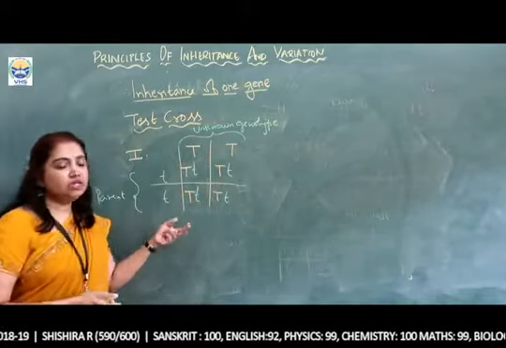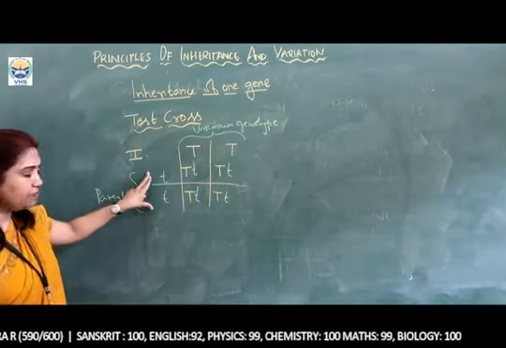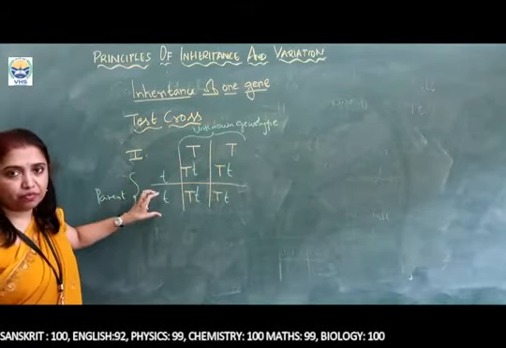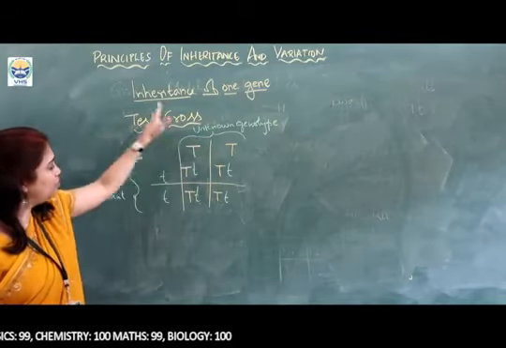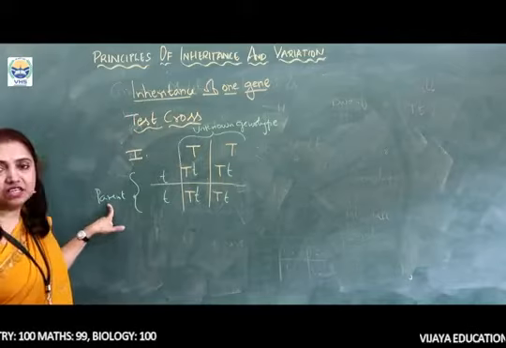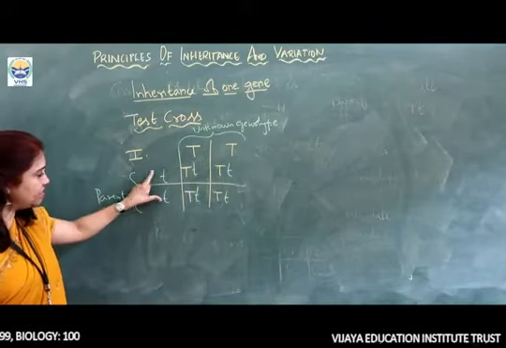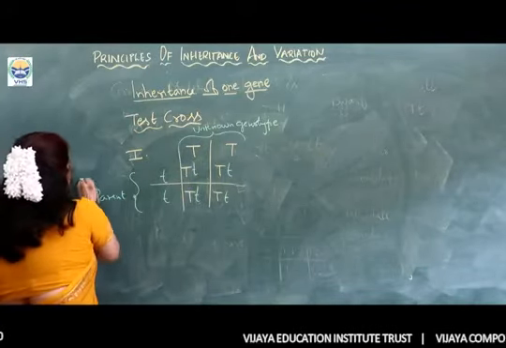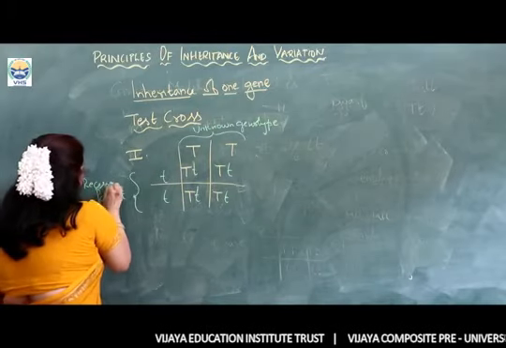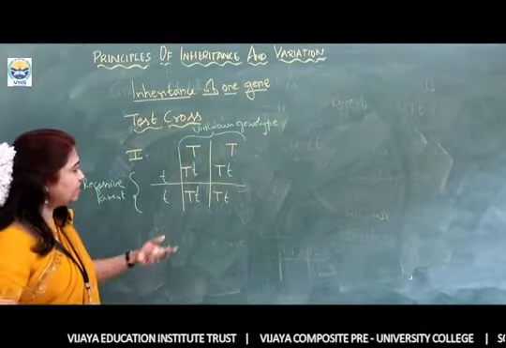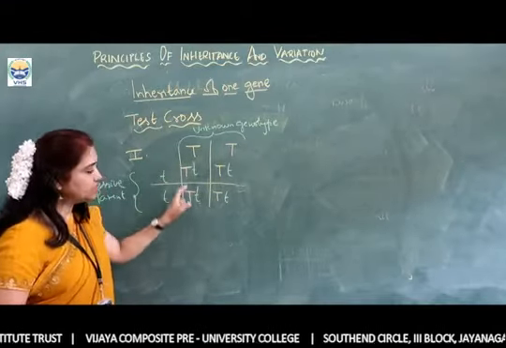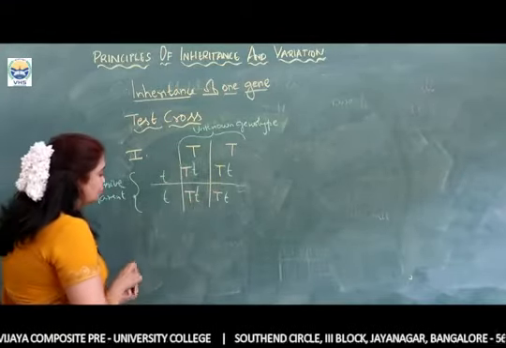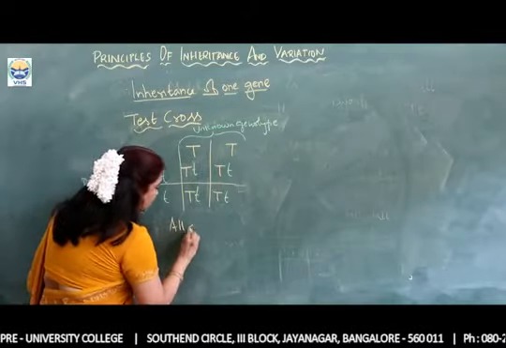In this Punnett square, this is the parental generation, that is the recessive parent. The test cross, what did it state? To know the unknown genotype, we are going to cross it with its recessive parent. The parent is recessive in nature. When we cross it with its recessive parent, what is the ratio which we get? All the plants are tall in nature, so all are tall.